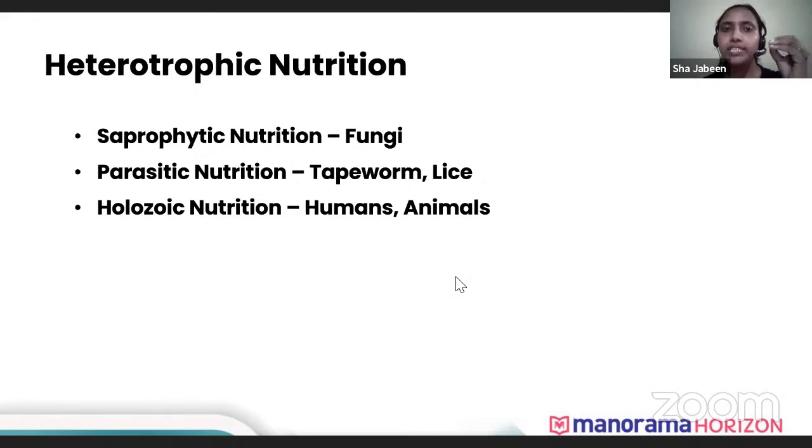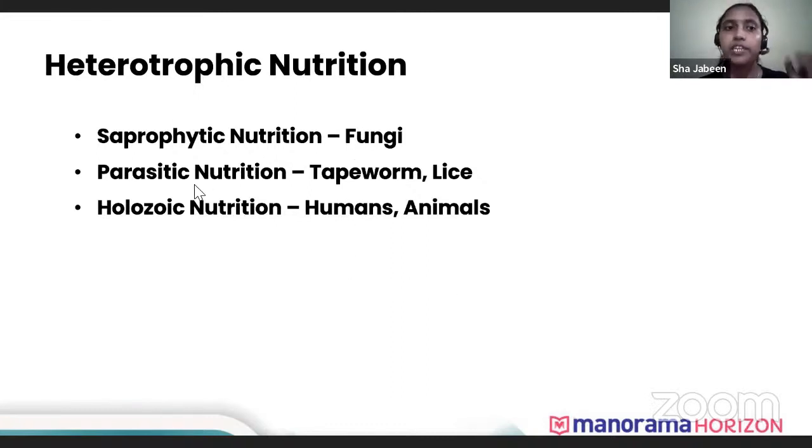What they do is release digestive enzymes from the body onto the food, whatever the food material is. After digesting the food outside, they absorb it. That is how saprophytes consume the dead remains.